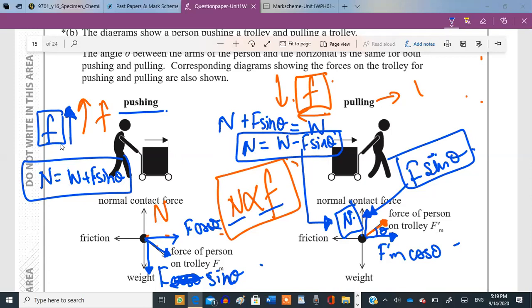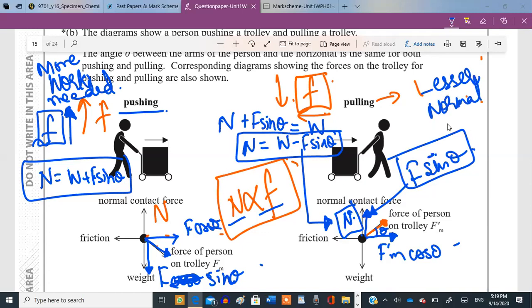Yeah. And if this frictional force is greater, then more work will be needed in this case. But on the right-hand side, lesser work would be needed because now the normal contact force has decreased.